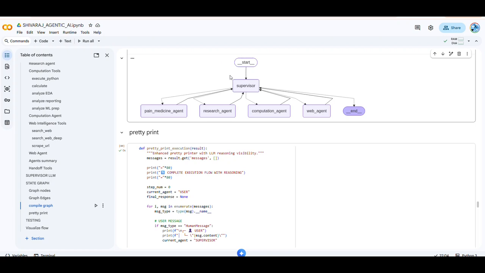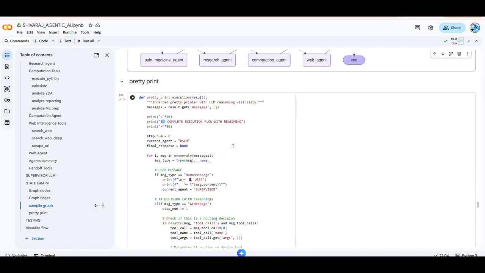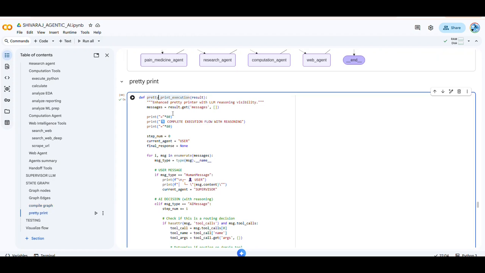Now coming back to our architecture, where we have a supervisor agent which will route to a particular specialized agent, and based on the query it will choose the agents and get back the responses. Now we will explore some examples, but before that, earlier in the sessions I said pretty print. What is pretty print? Like, you got the message, like state and all that, which is clumsy.